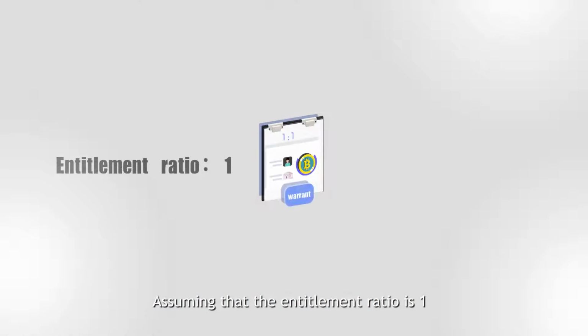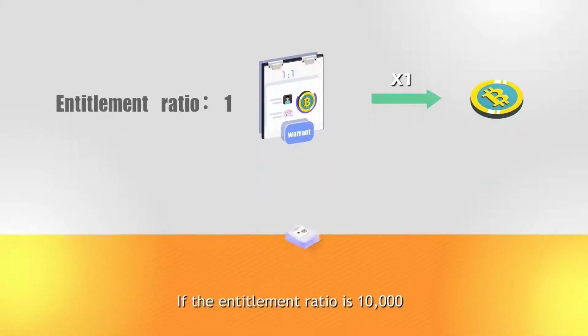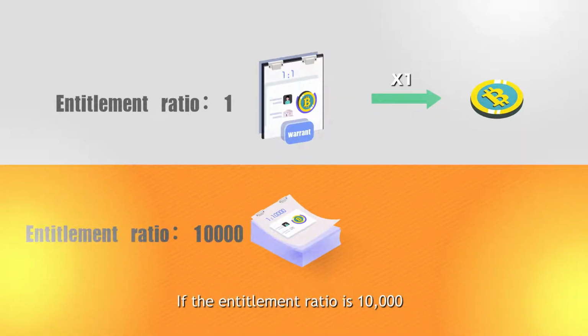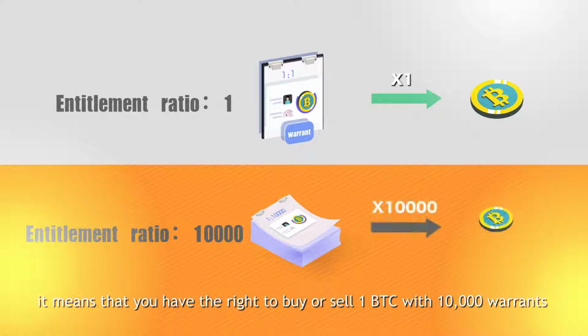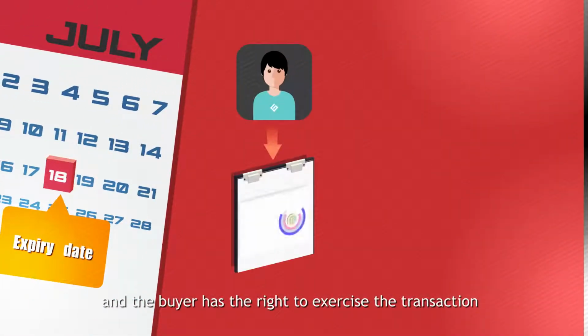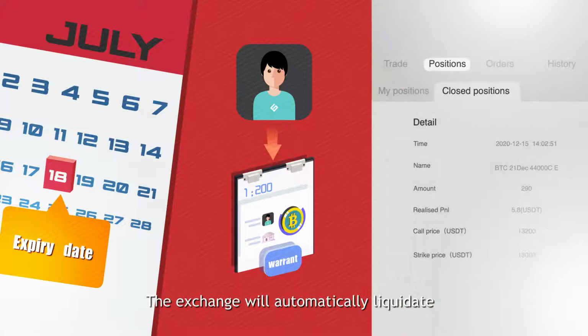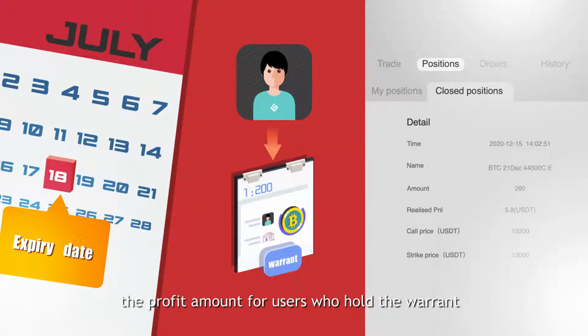Assuming that the entitlement ratio is 1, it means that investor can get the right to buy 1 BTC with 1 warrant. If the entitlement ratio is 10,000, it means that you have the right to buy or sell 1 BTC with 10,000 warrants. The expiry date is the final validity period of the warrant, and the buyer has the right to exercise the transaction at the strike price after expiration. The exchange will automatically liquidate the profit amount for users who hold the warrant.